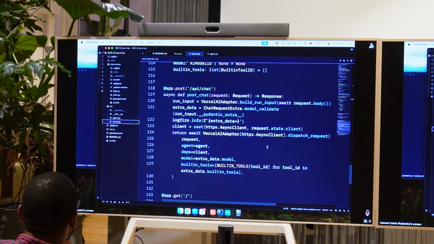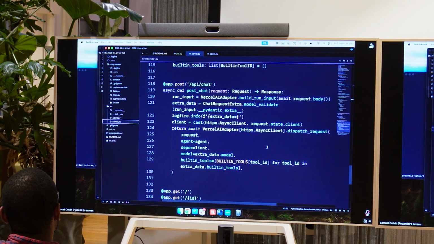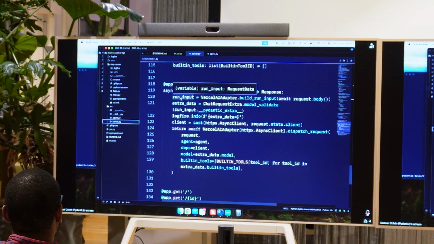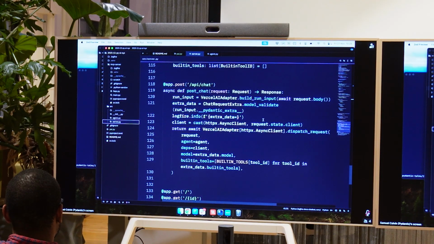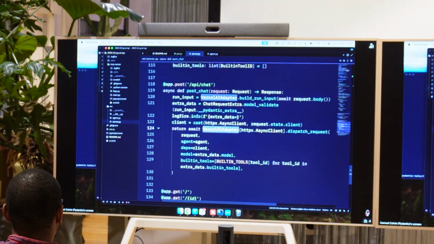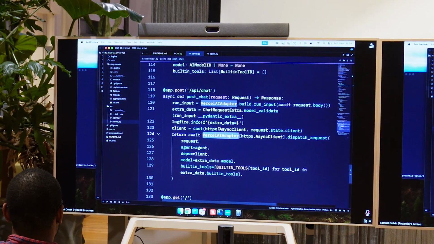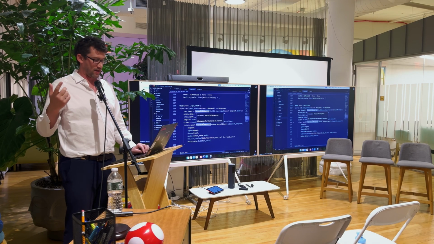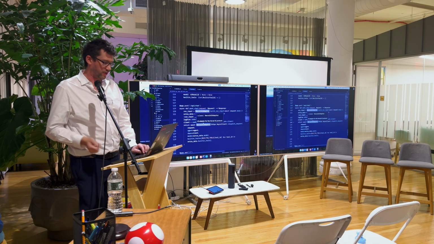This is the actual endpoint for doing the chat, and we use this Vercel AI adapter to get the input stream and convert it to the data that the agent wants to see. We take state from FastAPI and use that as our deps when we call the agent. And you see here we're passing the agent into our Vercel AI adapter. This is going to take care of translating the streamed response you get from whatever model we're using to the Vercel AI protocol stream, which in turn is going to go to the UI.